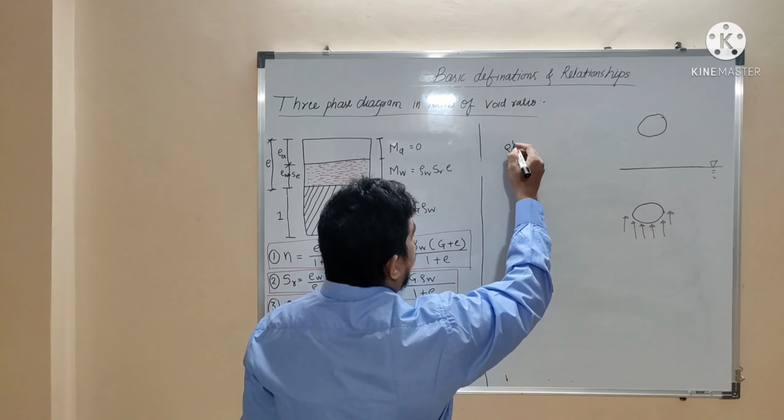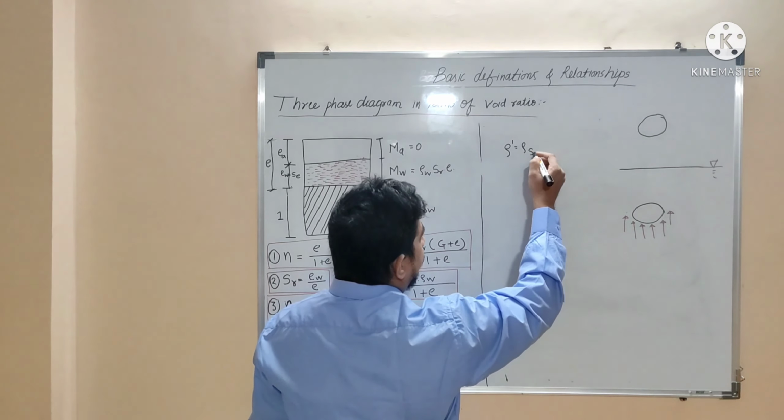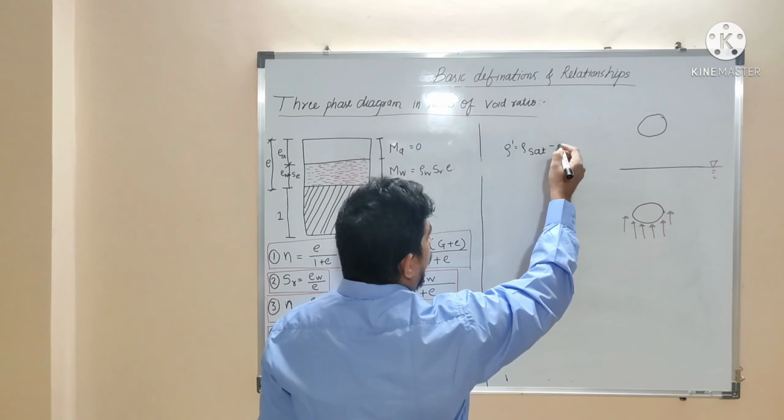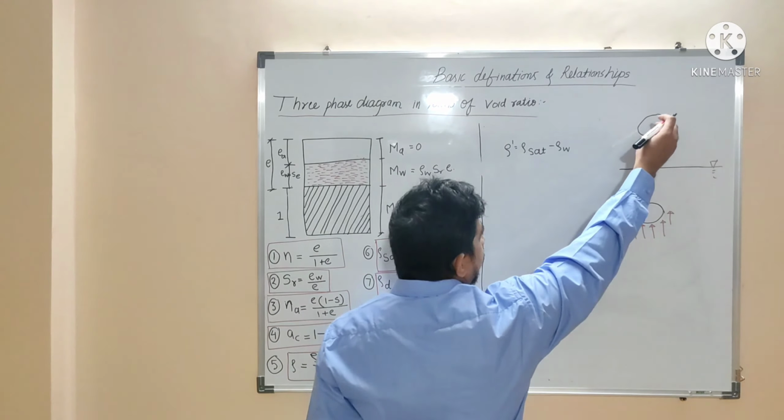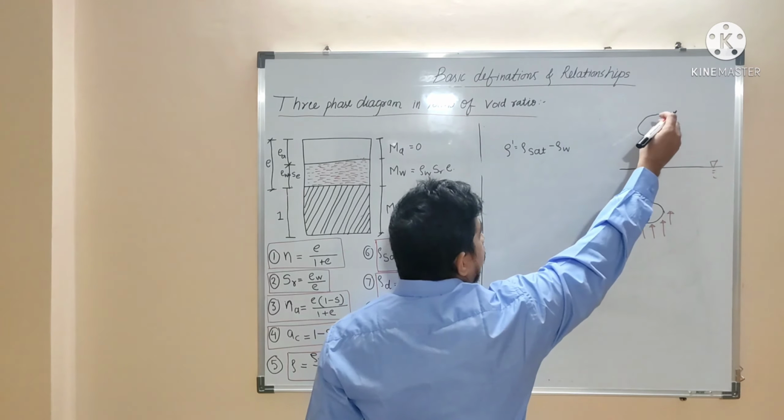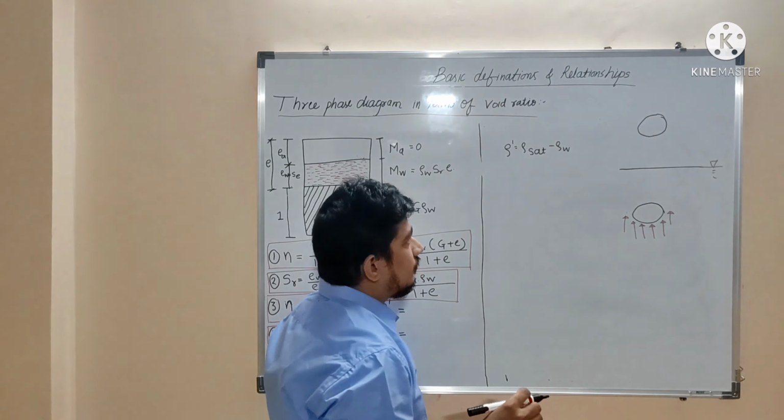So I will directly write rho dash is equal to rho saturated minus rho W. Why am I saying rho saturated? Because when this soil mass is submerged, it was in a saturated condition.